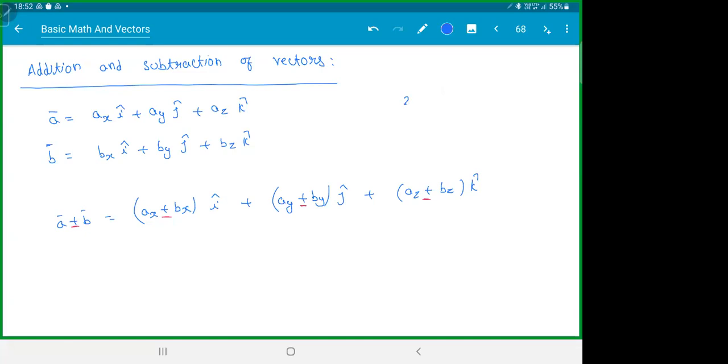Tell me one thing. If I have 2 apples and if you have 3 mangoes, what do you have? You don't have 5 apples or oranges, right? There's nothing like that. You still have 2 apples and 3 mangoes only. Getting the difference? i caps and j caps will never add up. They're just 2 independent quantities. So don't mix up i's and j's anytime. All i's will be together, j's will be together, k caps will be together. If you just want to add this vector, whenever it is plus, add all of them. If it is minus, just subtract all of them. Easy logic, addition and subtraction.